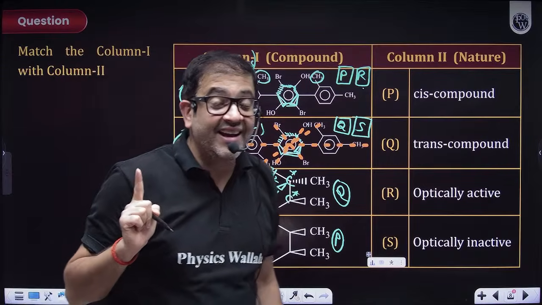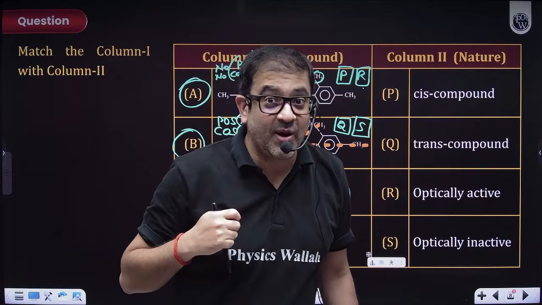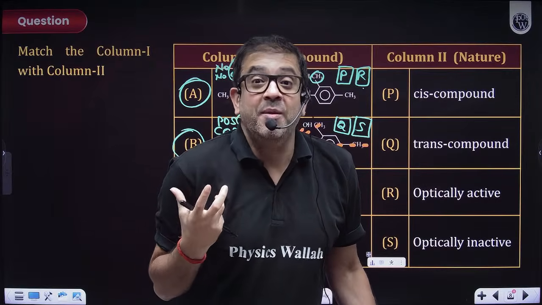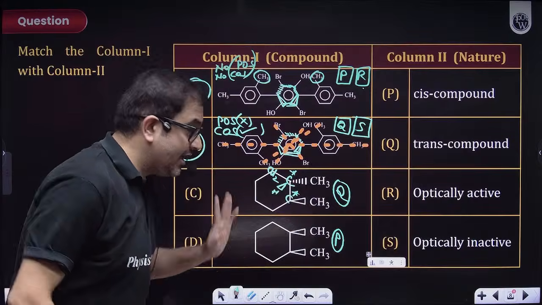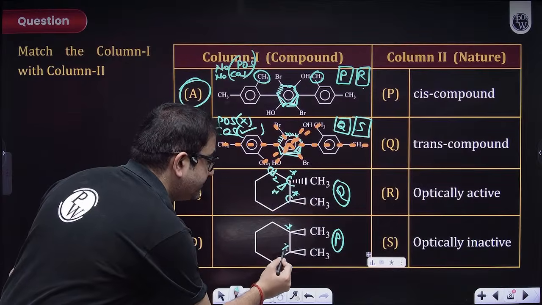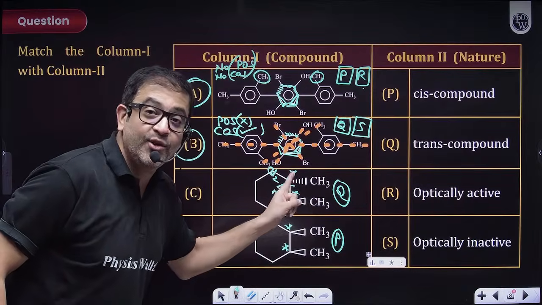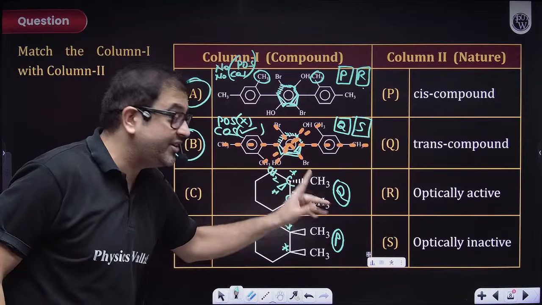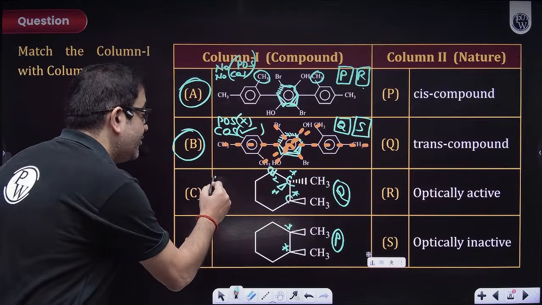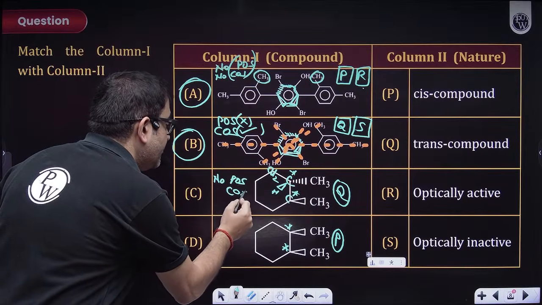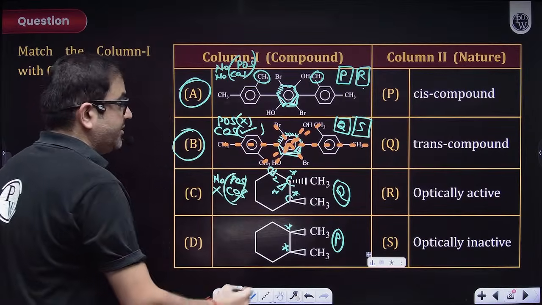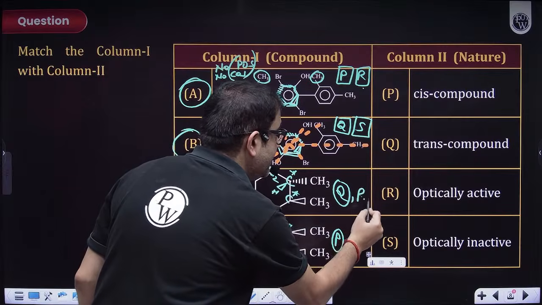But sir, having a chiral carbon will not by itself make the compound chiral, it should have no element of symmetry. So it is having a chiral carbon, sir, it is also having a chiral carbon. But sir, it is also not having any element of symmetry, no plane of symmetry, no center of symmetry. So obviously because it has no element of symmetry, hence it is chiral, so this will be R.